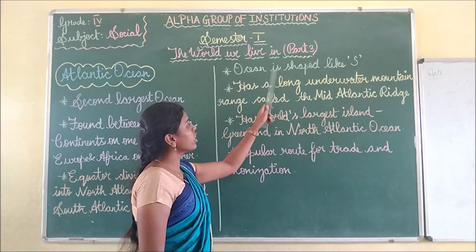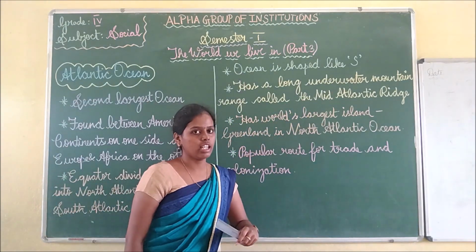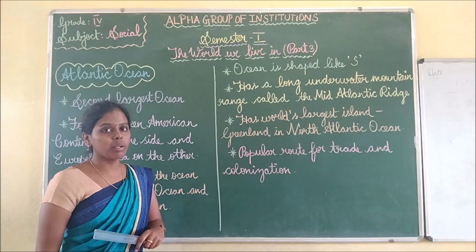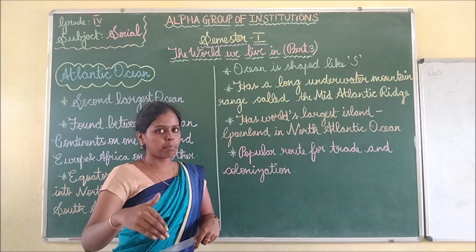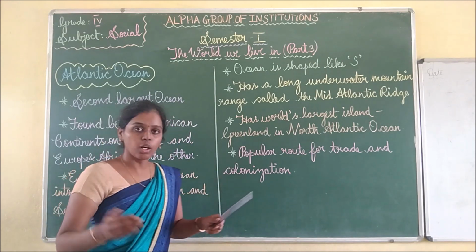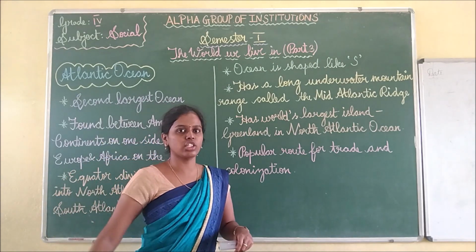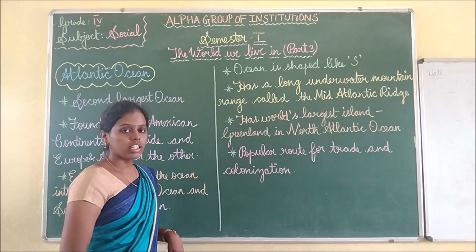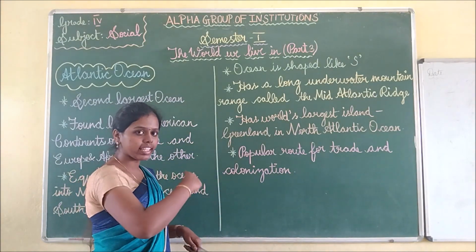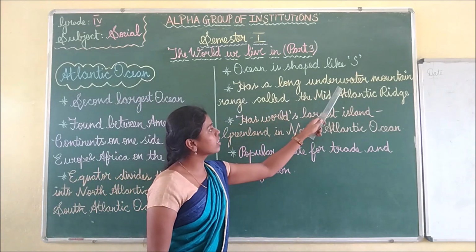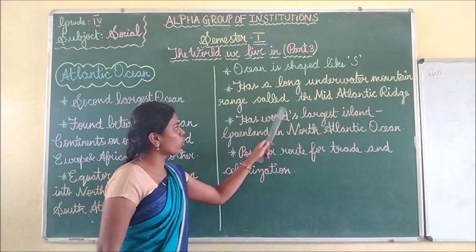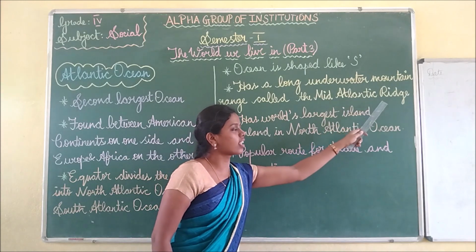Then the ocean is shaped like an S. We saw that in the Pacific Ocean there are volcanoes in a horseshoe shaped ring. Here the ocean itself is in an S shape. Then it has a long underwater mountain range called the Mid-Atlantic Ridge.